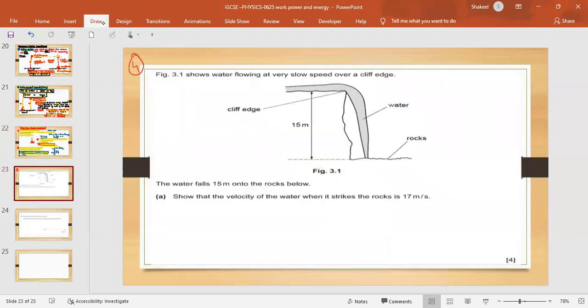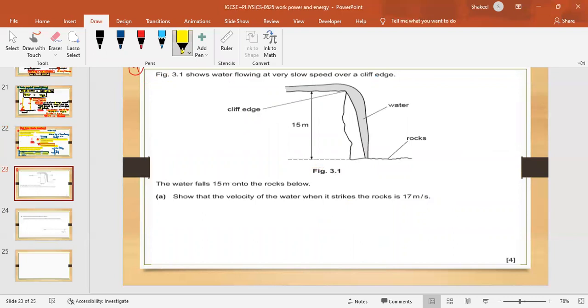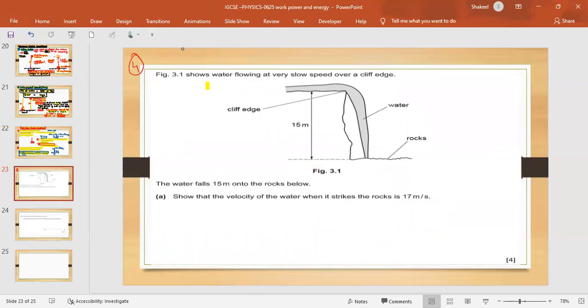Okay, let's look at this theory question. This is from the most recent paper, May 2021. The figure shows water flowing at very slow speed over a cliff edge. So this is water moving down from a 15-meter height. Some rocks are there at the bottom. Water falls 15 meters onto the rocks below. Show that the velocity of the water when it strikes the rocks is 17 meters per second.